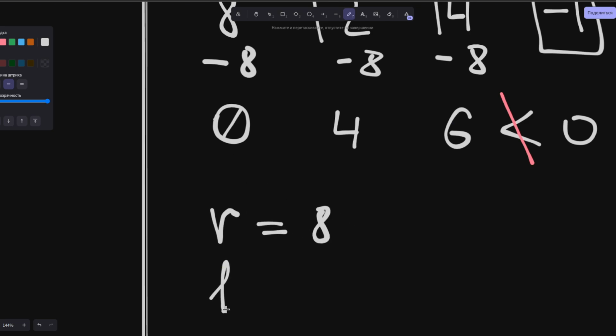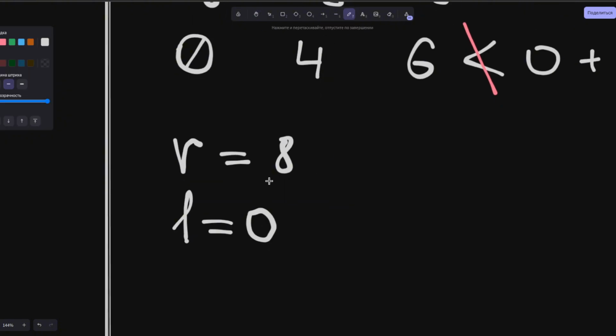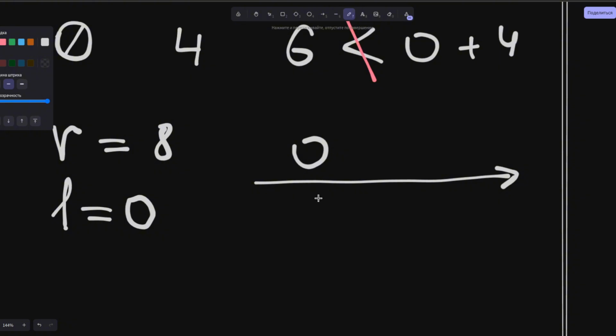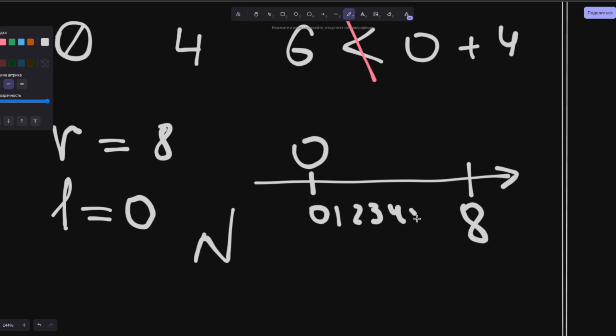Accordingly, we subtract 1 from each element. Roughly speaking, if we draw a number line, our left element will be 0, and it extends further. In this case, the condition states that the numbers are natural, and they all lie naturally. The right boundary is 8, so our index ranges from 0, 1, 2, 3, 4, 5, 6, 7, meaning it lies within these boundaries.